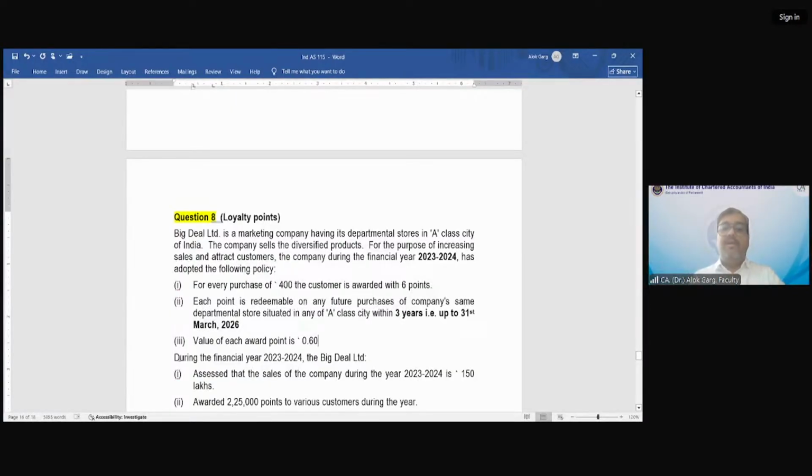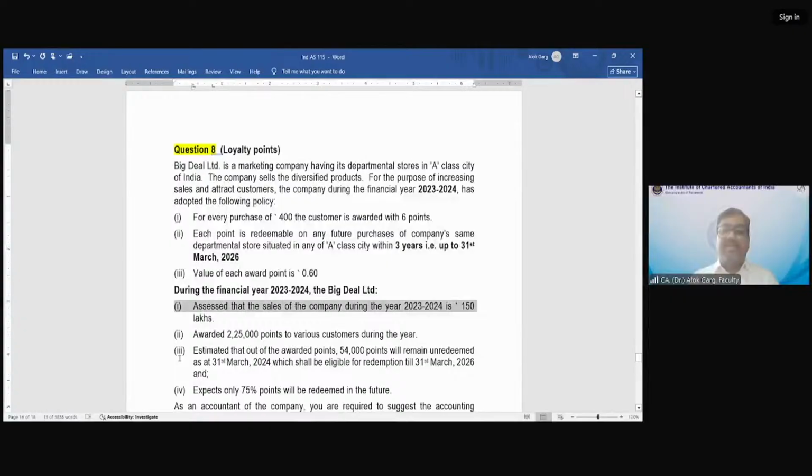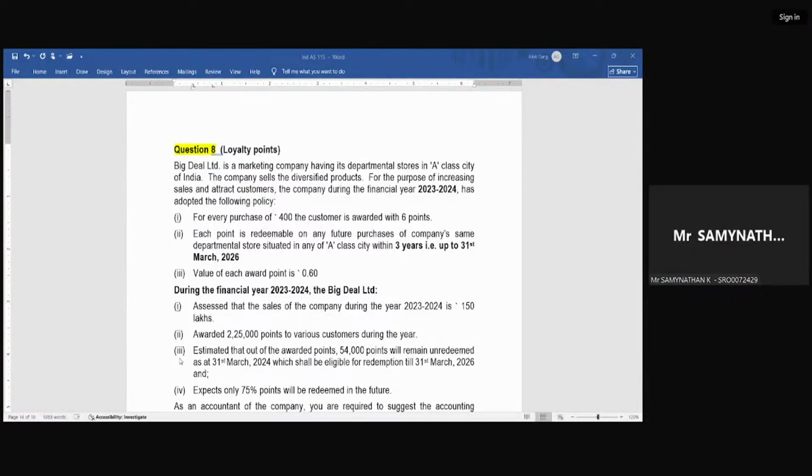During the financial year 23-24, the company assessed that the sales of the company is 150 lakhs. So what is the number of reward points if the sales was 150 lakhs? 150 lakhs divided by 400 multiplied by 6 will give you the number of reward points. What is the count of reward points, friends? Total कितने reward point मिले हैं? 2,25,000, sir.